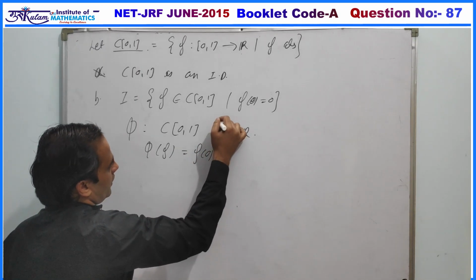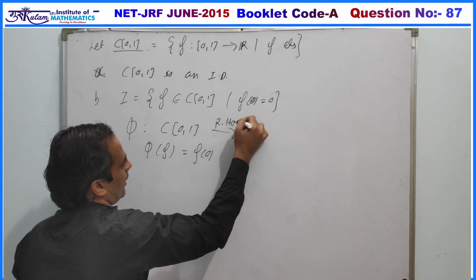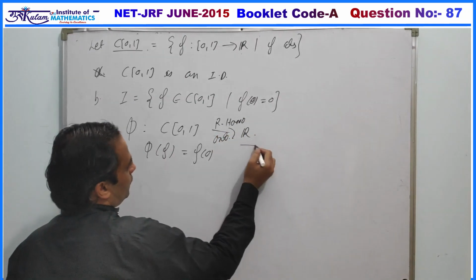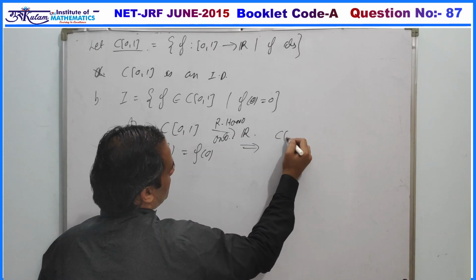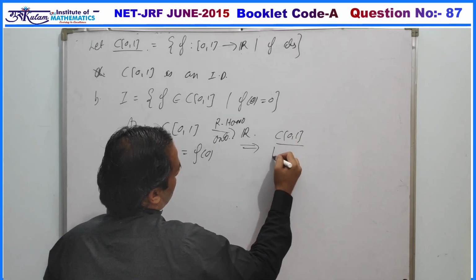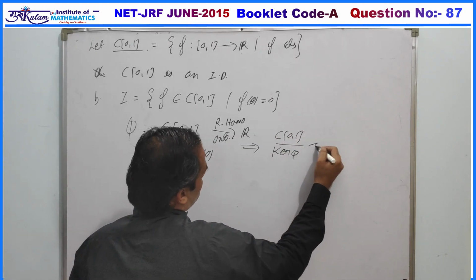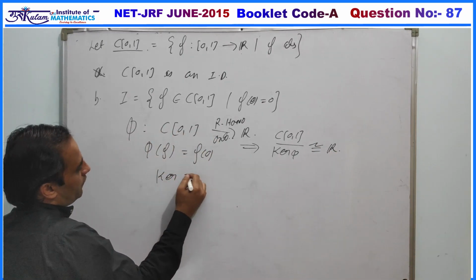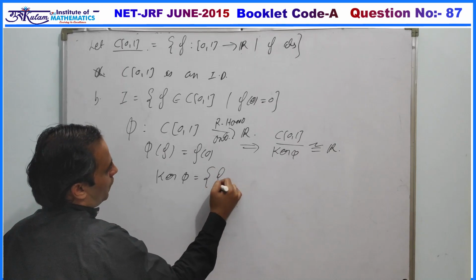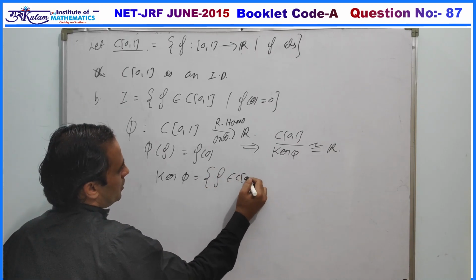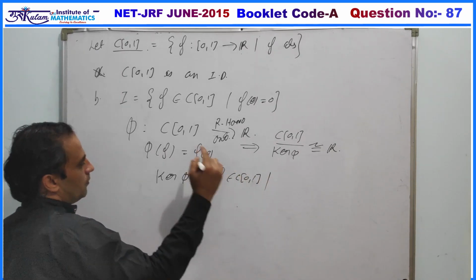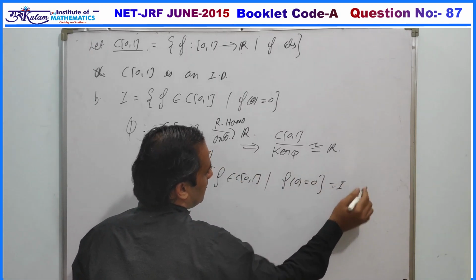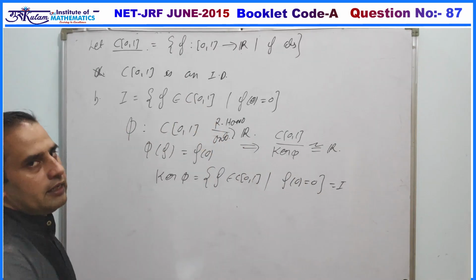You can easily verify this is a ring homomorphism, and this mapping is also onto. Then by the first fundamental theorem of ring homomorphism, C[0,1] by the kernel of phi must be isomorphic to R itself, and the kernel of phi is the set of all functions belonging to C[0,1] whose image is the 0 element, that is f(0) is 0, that is the ideal I.